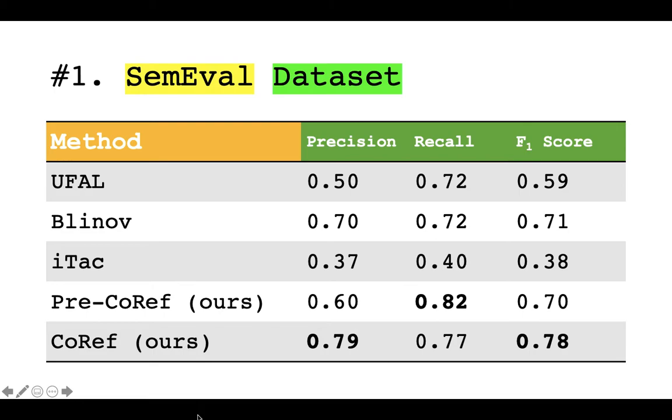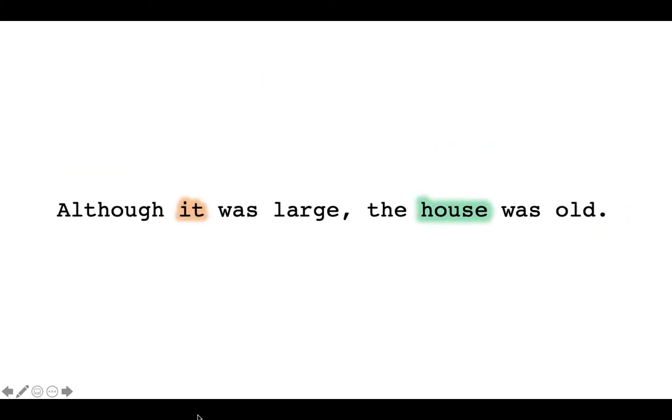Comparing against previous unsupervised methods on the same dataset, we found that our approach before applying CoRef had the highest recall, meaning the initial list of aspects matches the true aspects most accurately. After implementing CoRef, the recall decreases, while the precision and F1 score rise to the top. This shows that the CoRef approach correctly removes pronoun clutter. At the same time, it seems to have removed some correct aspects. We found that if an aspect references a pronoun after the pronoun in the sentence, it is taken as the co-referring aspect and removed. This is an error that needs to be worked on.